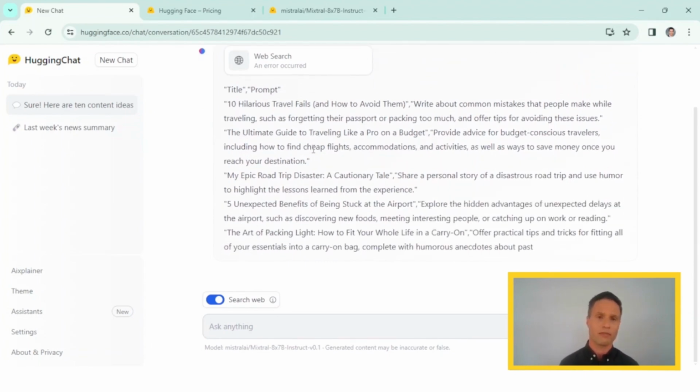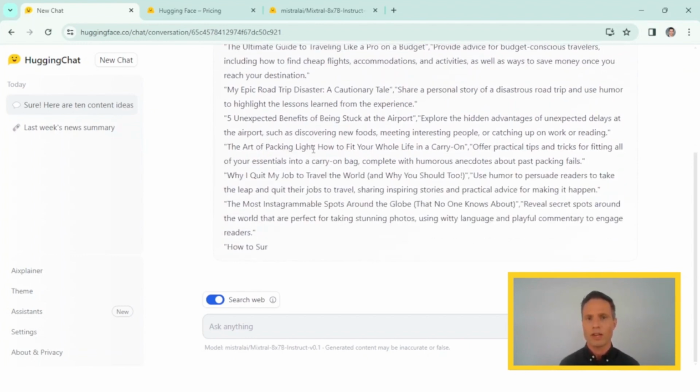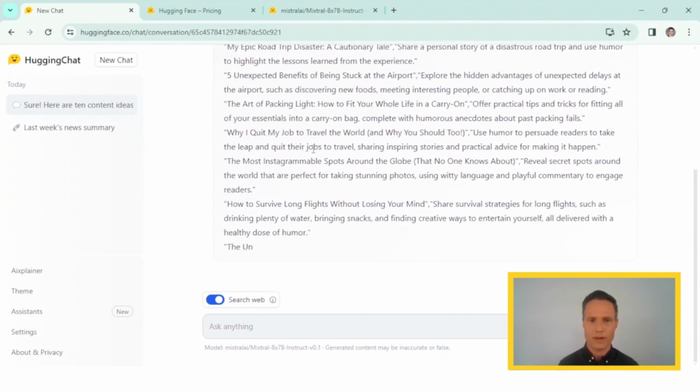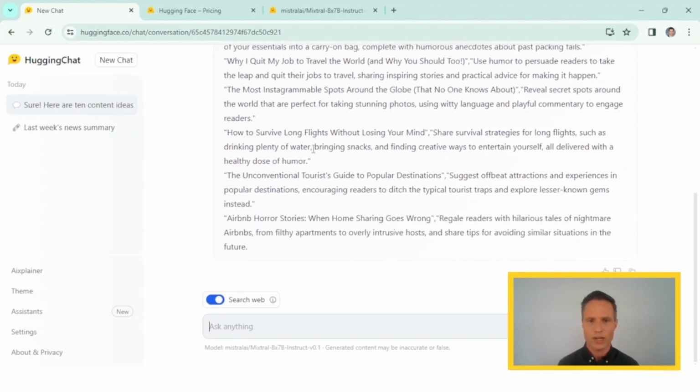And as I already explained previously, the web function is there, but not as strong. However, when I look into everything that it generated, it's not a bad list. I need to look at it more closely to really see if it is good, but I think this is already a good start. Maybe not the negative ones as much, but this is not a bad start. Now I'm going to say, can you for